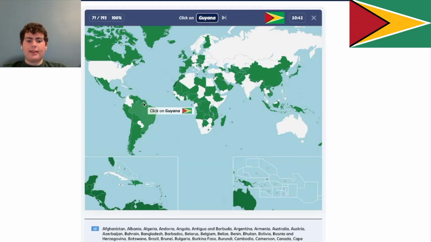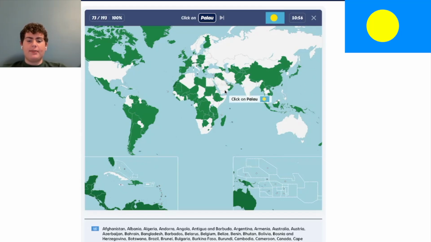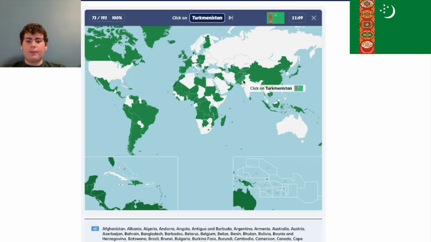Guyana. Guyana is an English-speaking country in South America. So it's right here. And Saudi Arabia is in the Middle East. It's this one, or the Arabian Peninsula. It's right there. So Palau is a country in the Pacific, which I'm not entirely sure where it is. I'm going to skip it and come back to it because I know other countries there. So I'm going to click those first.